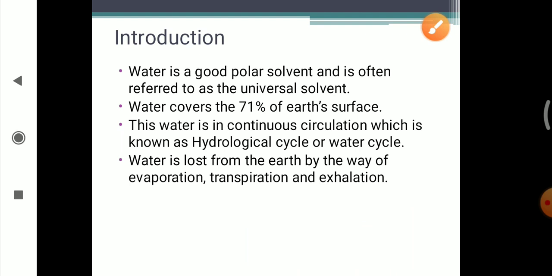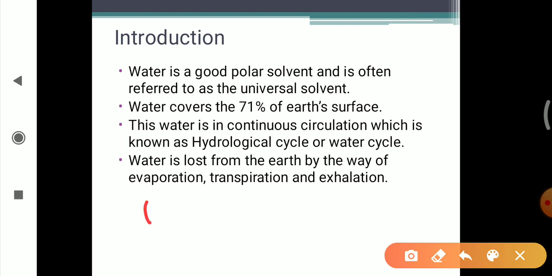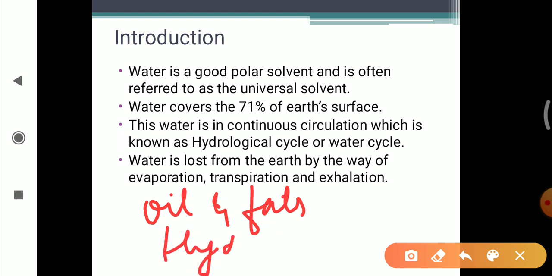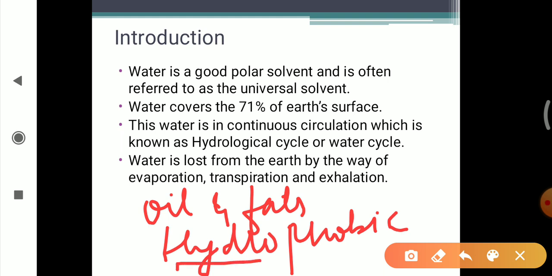In the same way, oil and fats are hydrophobic. The word hydro means water, and phobic means fearing, or we can say repelling those things. So they are water fearing. Oil and fats are known as hydrophobic, which means water fearing.